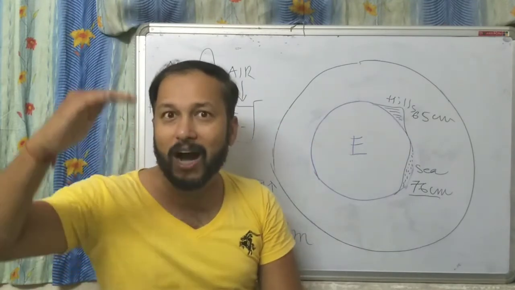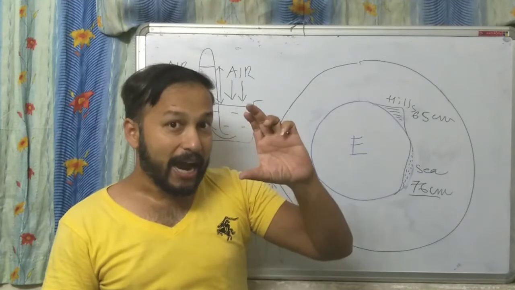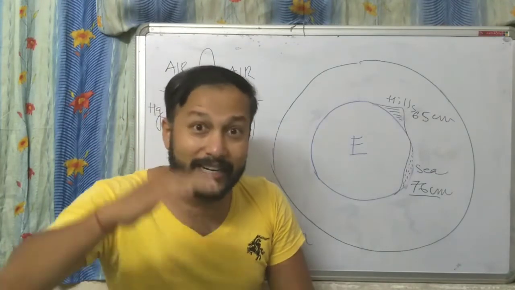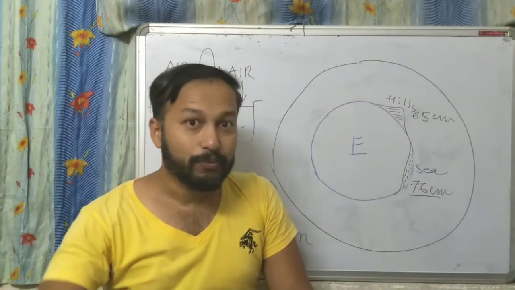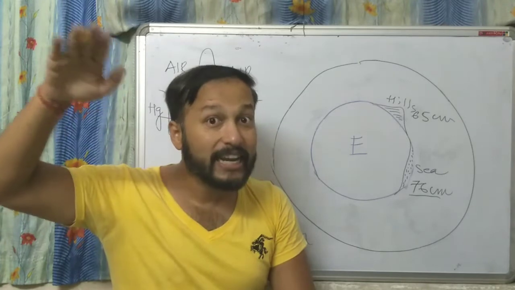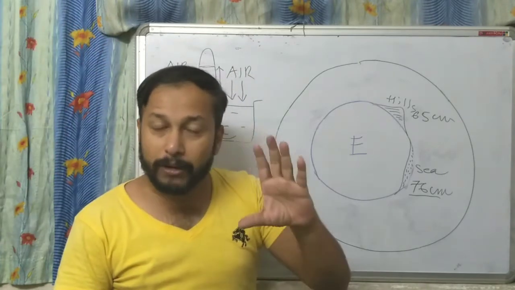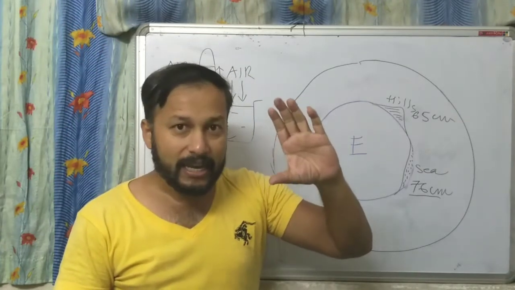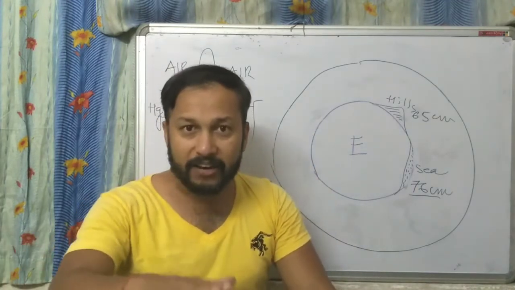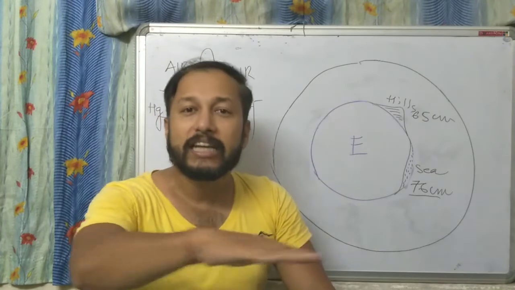As you are going up, the barometer height will reduce. That means the pressure is decreasing there. When you are going up in a hilly region, the atmospheric pressure there is less than the atmospheric pressure of a plain surface like sea level.